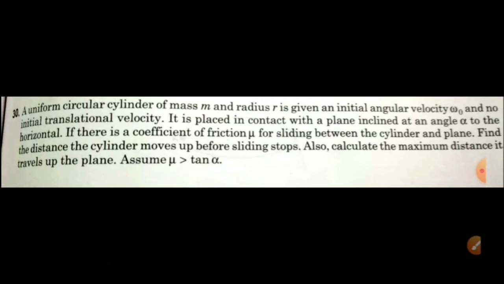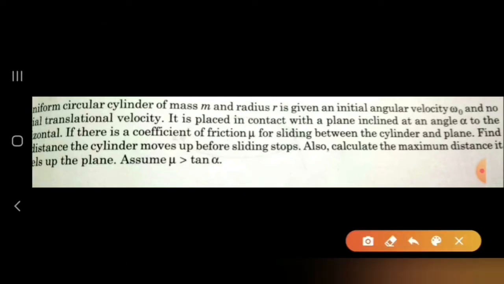So let's see what the keywords are and how to think about this problem. Then I will be solving it. First, there is a circular cylinder, and its radius is given, and the initial angular velocity omega naught, but no translational velocity. It is placed in contact with an inclined plane at angle theta to the horizontal. There is a rough surface, with coefficient of friction mu for sliding between the cylinder and the plane. Find the distance the cylinder moves up before sliding stops.